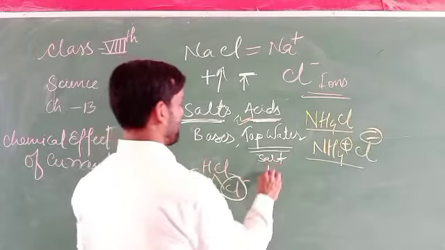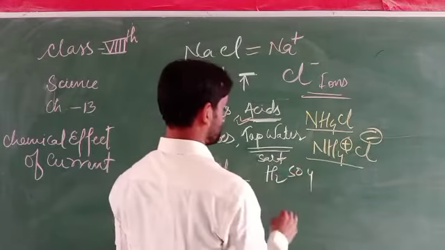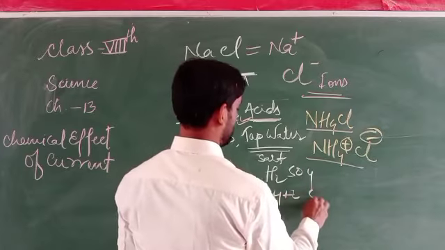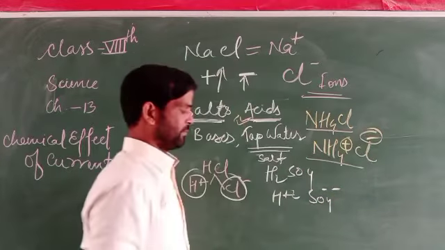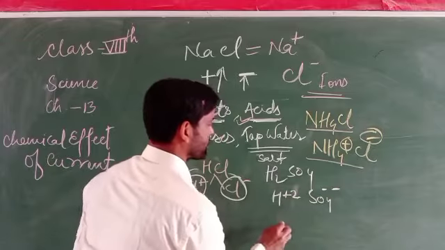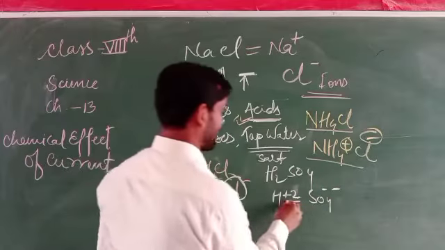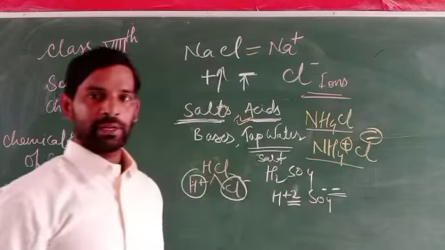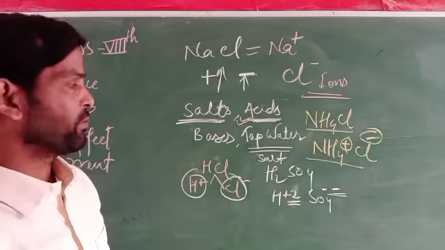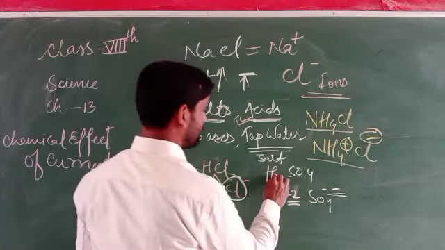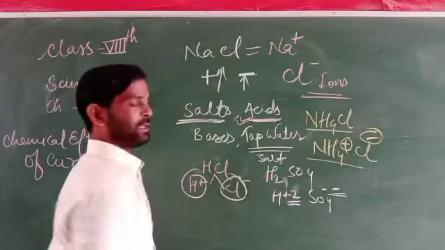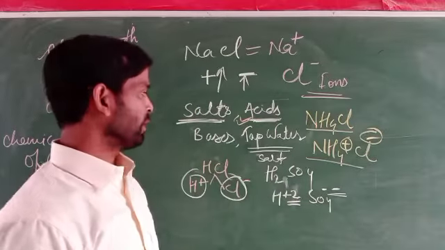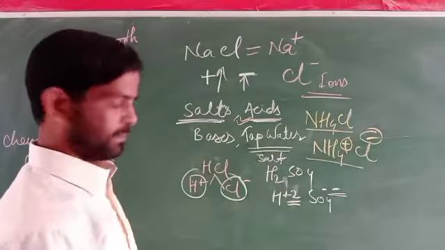If there is H2SO4, it gives hydrogen ions plus sulfate ion, so anions and cations are already generated. In this sequence we can say these are the materials or liquids in which electric current passes.